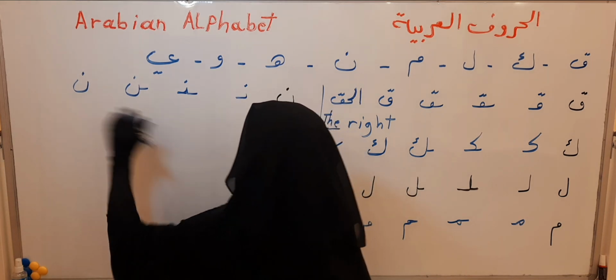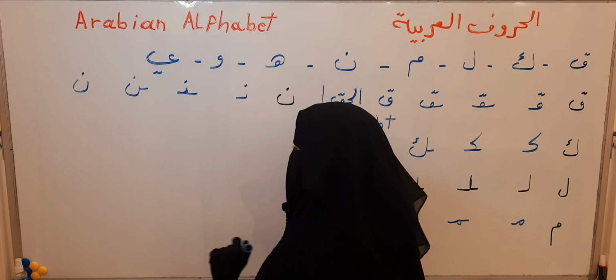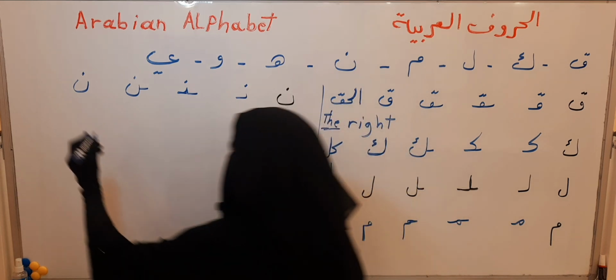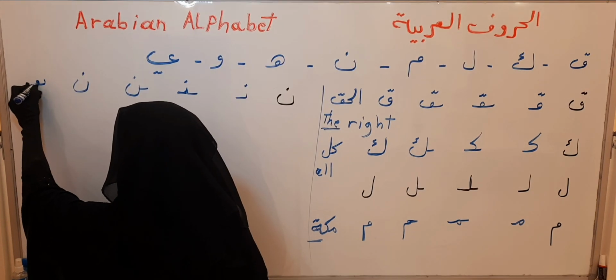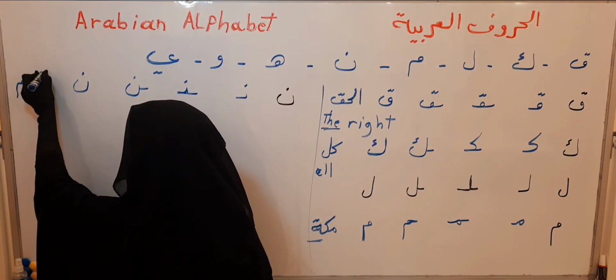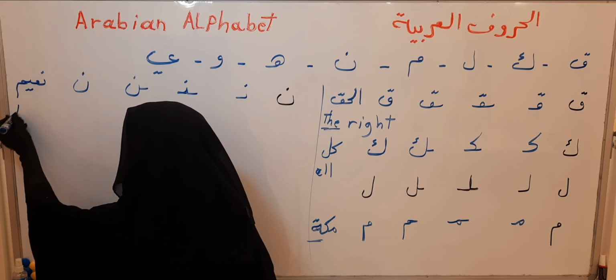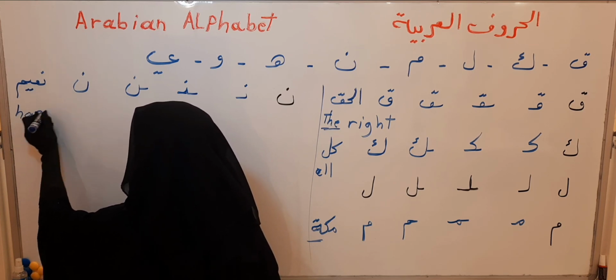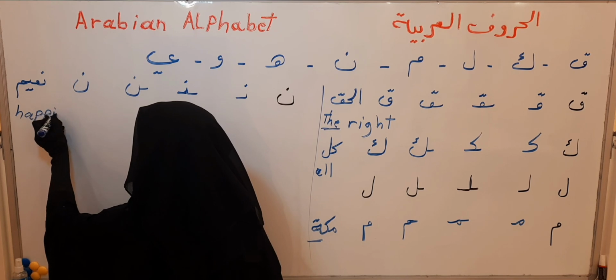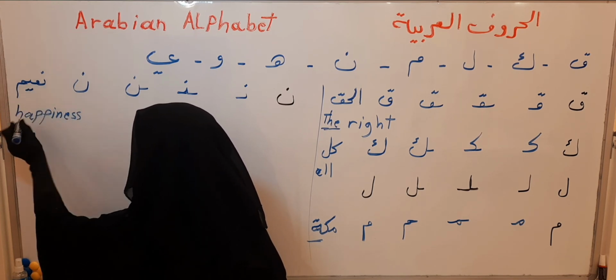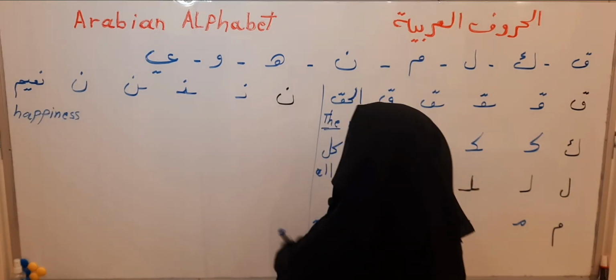As we say, naim. Naim, it means happiness.